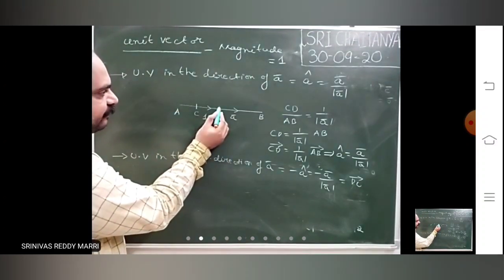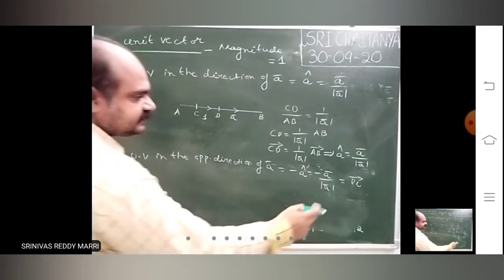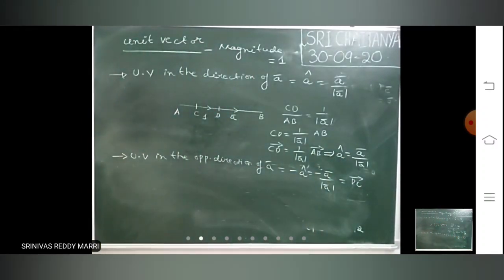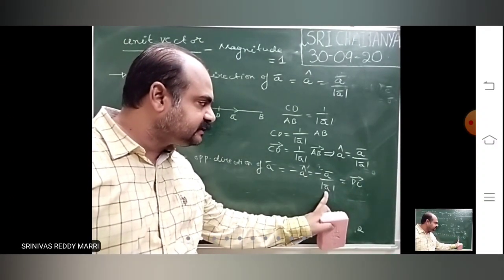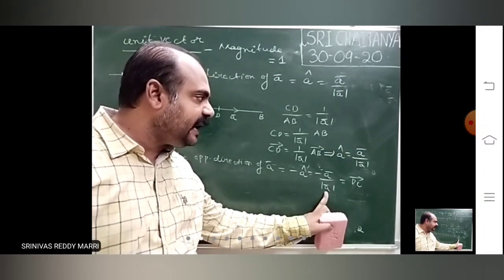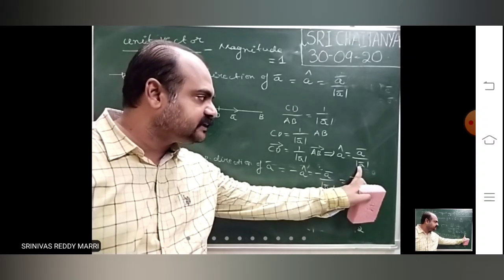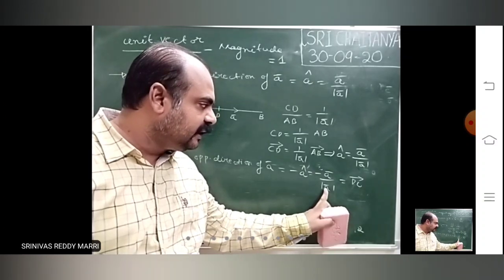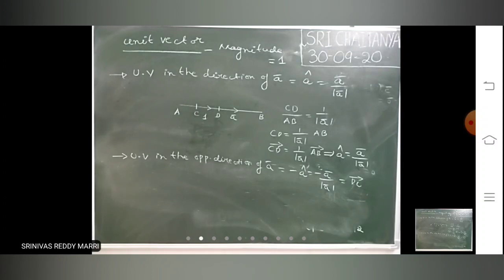We have calculated CD bar. Unit vector in the opposite direction, what happens? DC bar is nothing but minus CD bar. Minus CD bar is what? Minus A cap, minus A bar divided by modulus A bar. If you want it in the same direction of A bar, write plus A bar divided by modulus A bar. If you want a unit vector in the opposite direction of A bar, write minus A bar divided by modulus A bar. That is how to write a unit vector.